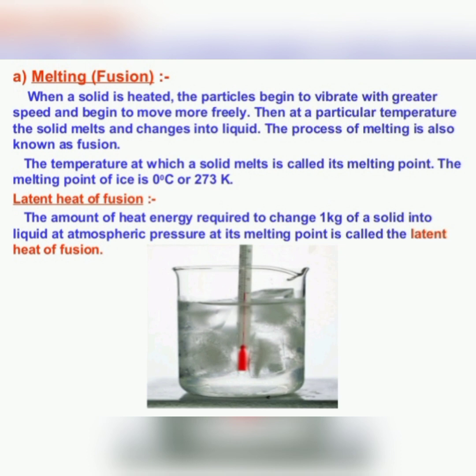So this heat is absorbed by the particles of the matter to overcome the force of attraction. That's why this heat is known as latent heat or hidden heat. So what is latent heat of melting or fusion? The amount of heat energy required to change 1 kg of solid into liquid at atmospheric pressure at its melting point is called the latent heat of fusion.